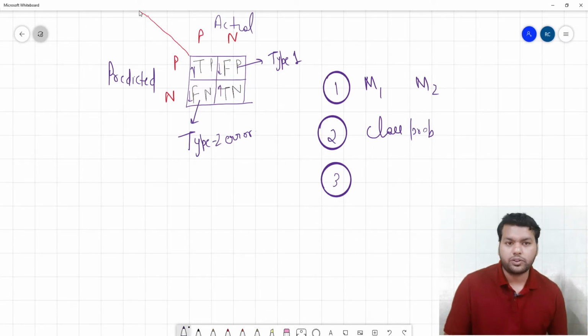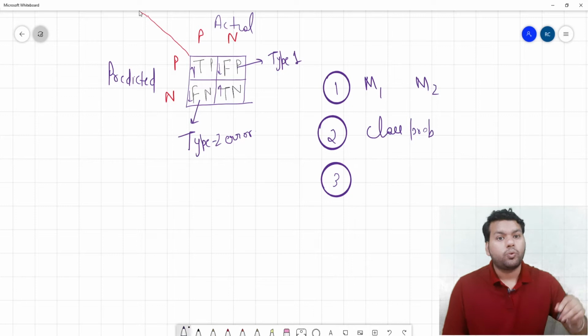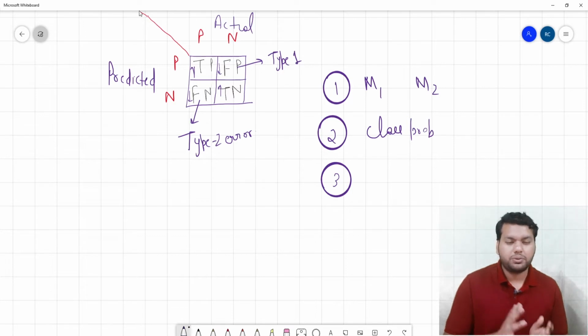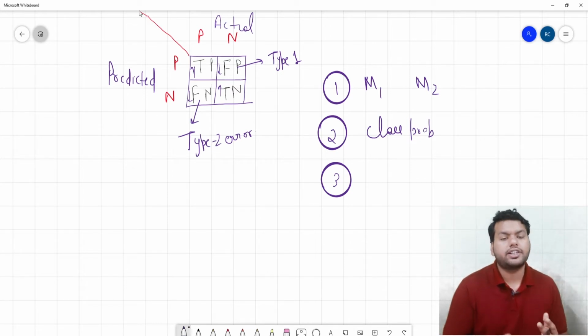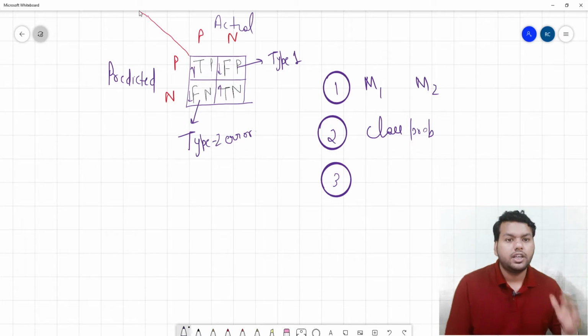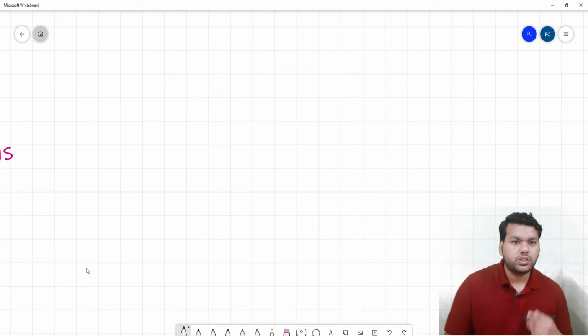Before moving to the second question, I would like to tell you, if you are using any confusion matrix in your case study, you should know when to use this and when not to use this. This is the question which puts the interviewer in trouble to give the answer. You should know the mathematics behind it. You should know the advantage and disadvantage of every metric, even one you build yourself. Okay, so move to the second question.